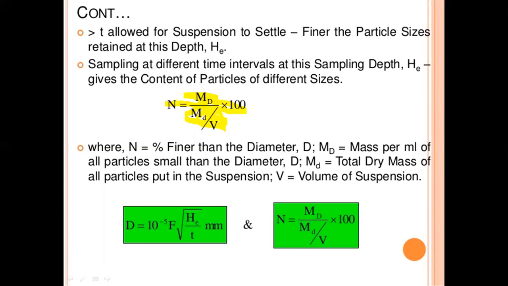This is the percentage of the finer particles N, where N is the percentage finer than the diameter d, Md equal to mass per ml of all particles smaller than the diameter d, and small d Md total dry mass of all particles put in the suspension, V equal to volume of the suspension. Therefore finally d equal to 10 to the power of minus 5 into F into root of He by t mm, and percentage finer N equal to Md divided by (Md by V) into 100.